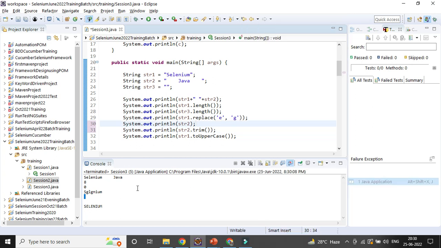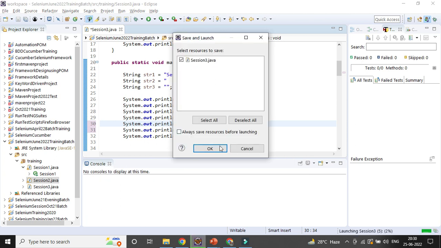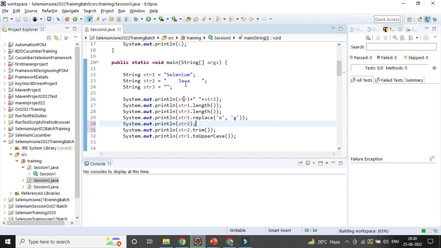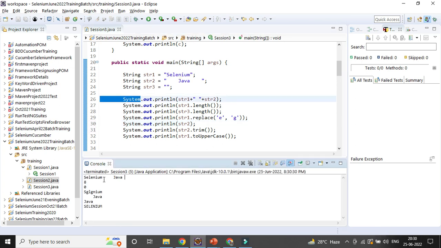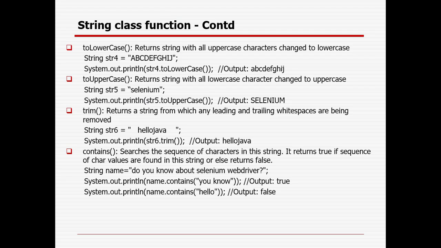Now you can see a lot of spaces will be there also for the first SYSO, right? Because a lot of additional spaces is already there. You can see the spaces getting added, so many spaces, both trailing spaces and leading spaces. And here it is completely converted to uppercase, right?